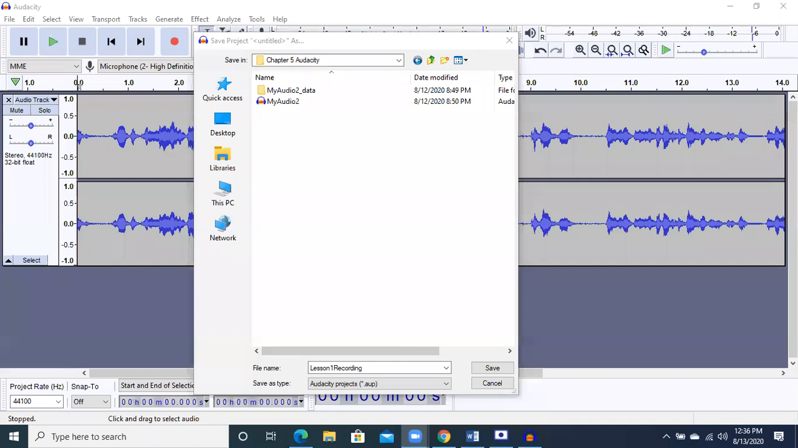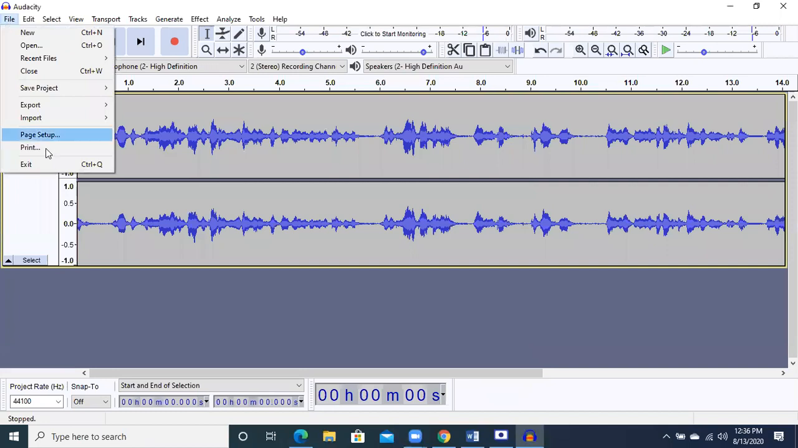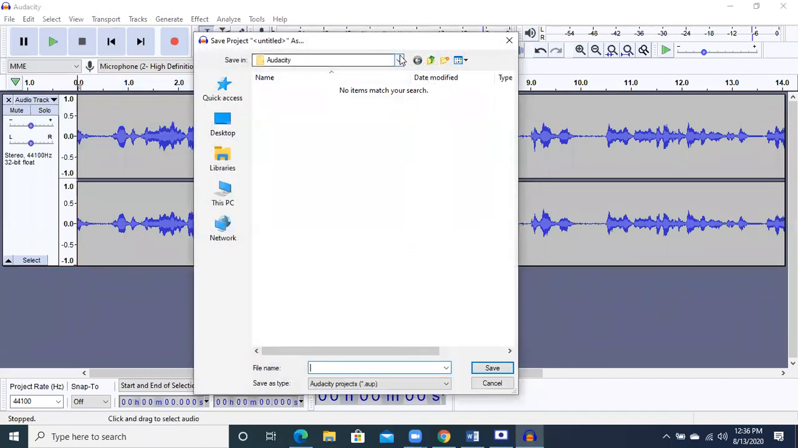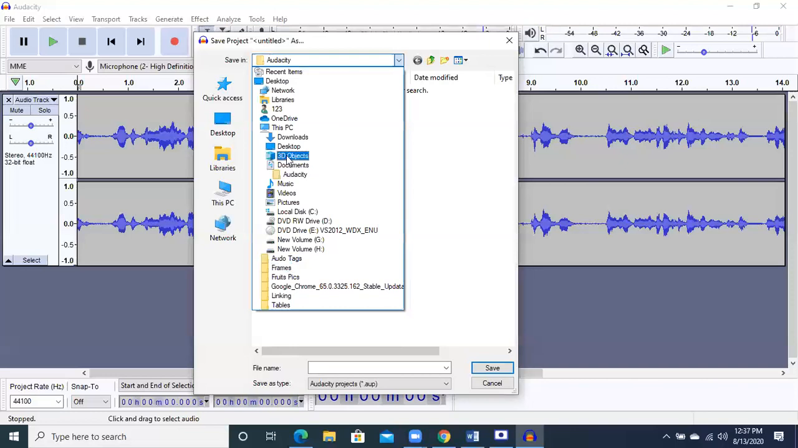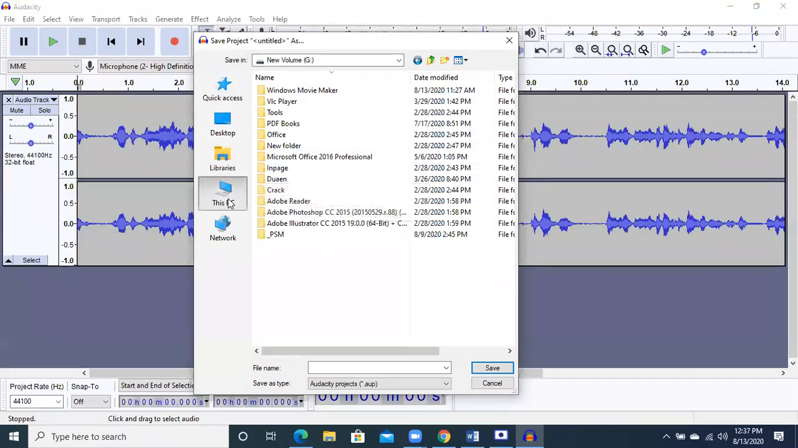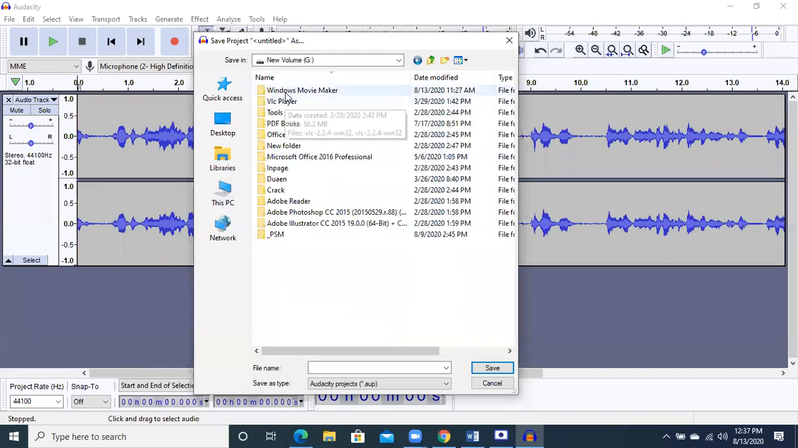Acha, this file. Yes, please. How did I save the audio? By going to the save project. Okay, and in this way I went to the location where I want to save. I want to save in my G drive. Over here in the G drive.